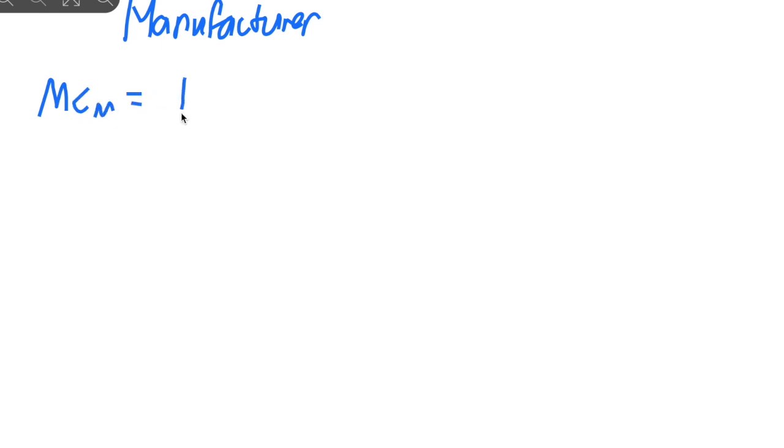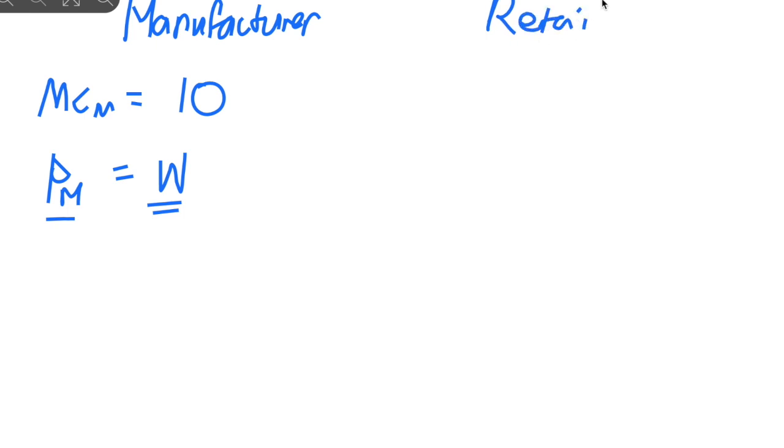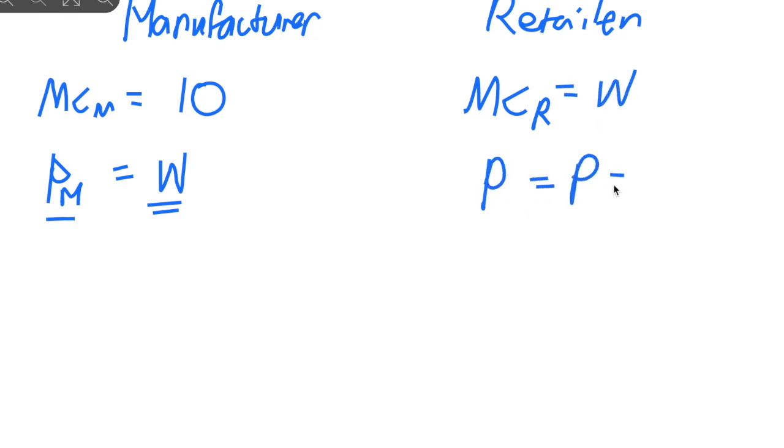Okay, all right, so I'm going to write it down one more time. For the manufacturer, we have the marginal cost of M equal to $10, and their price will be the same as W, right? So W is the demand curve for the manufacturer. And we have the retailer, their MC of the retailer equals W, and their price equals P, and the price is given by 50 minus Q. So we start from here.